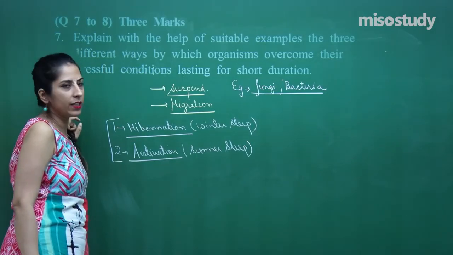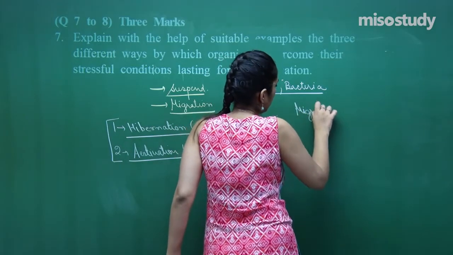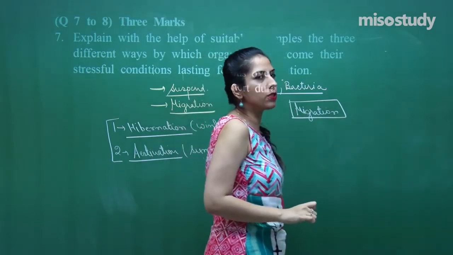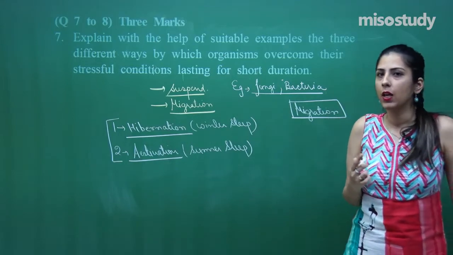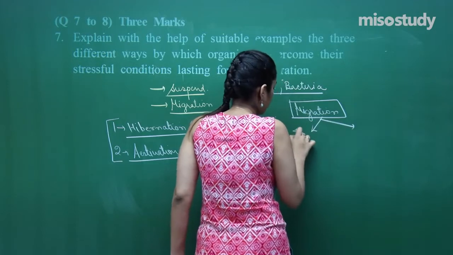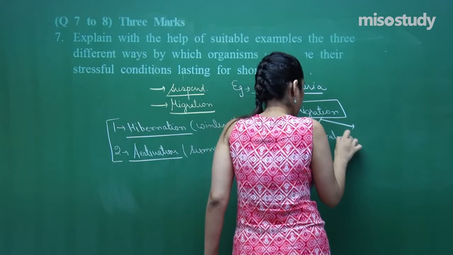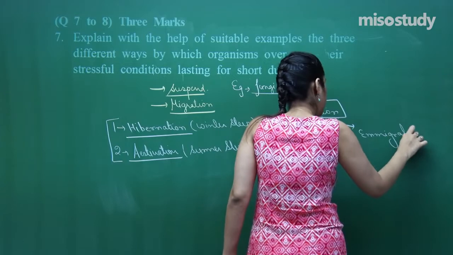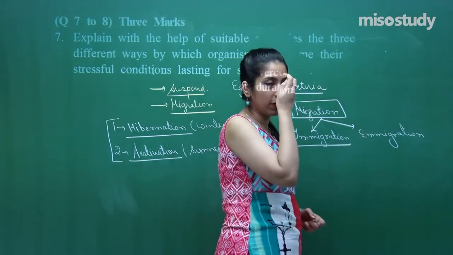Next we have migration. Migration means to move from one place to another. That means organisms move from a place which becomes unfavorable to a place which is favorable to them. In this you must have heard of immigration and emigration. These are the 2 words which you have to explain: moving into a population and moving out of a population.